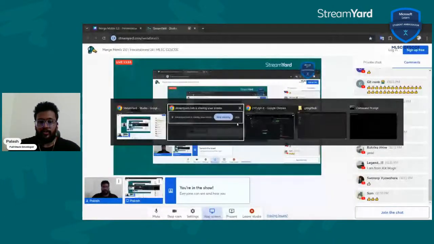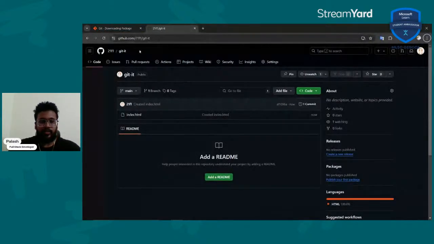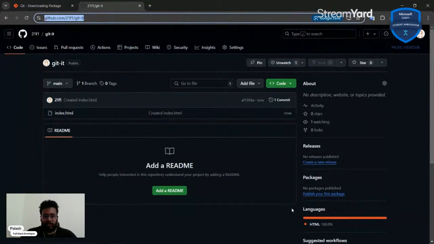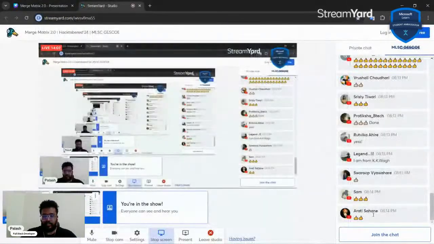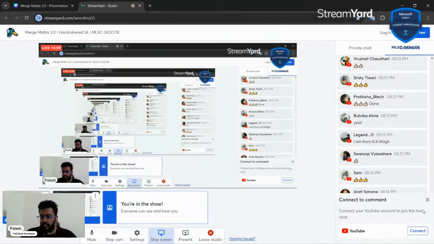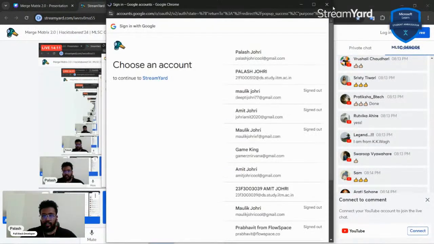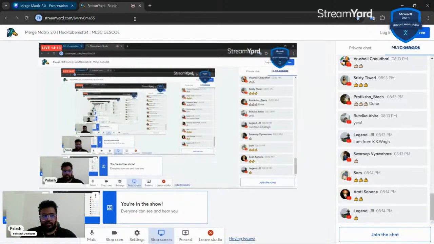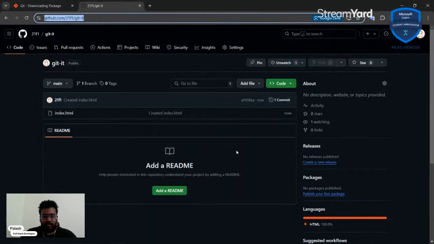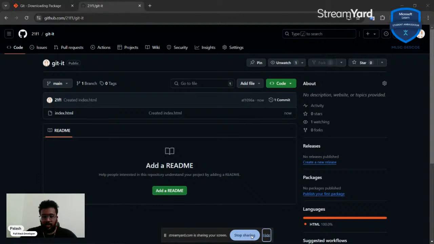Let's go ahead to this repository. I'm going to copy this and paste it in this chat. You can follow along on this URL. Actually, this is a simple URL. This is just a simple repository that I've made for my own use. But let's just see how it goes, and I'll tell you how to actually get into the code right now.